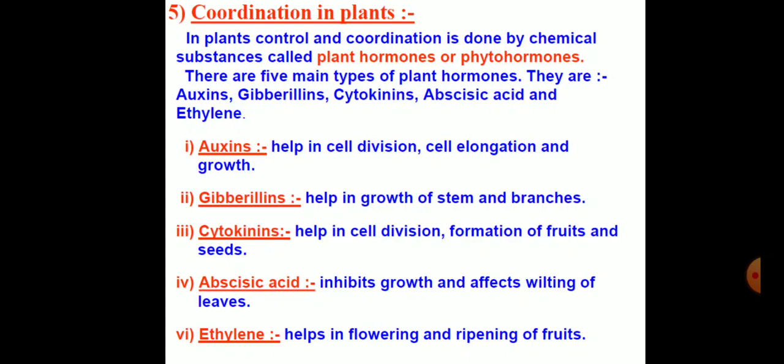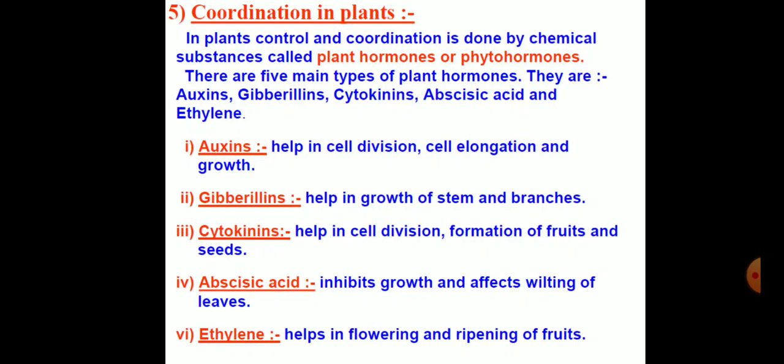But generally these five main types of growth regulators are classified under two major categories: plant growth promoters and plant growth inhibitors. Plant growth promoters, for example auxins, gibberellins and cytokinins, whereas plant growth inhibitors, for example abscisic acid and ethylene.